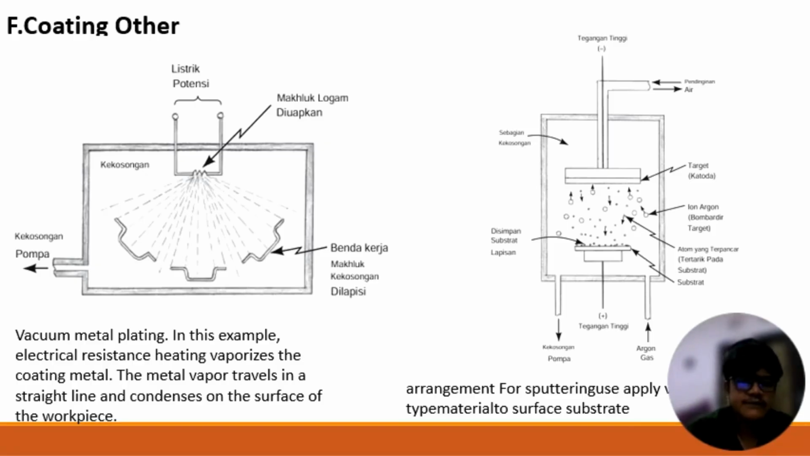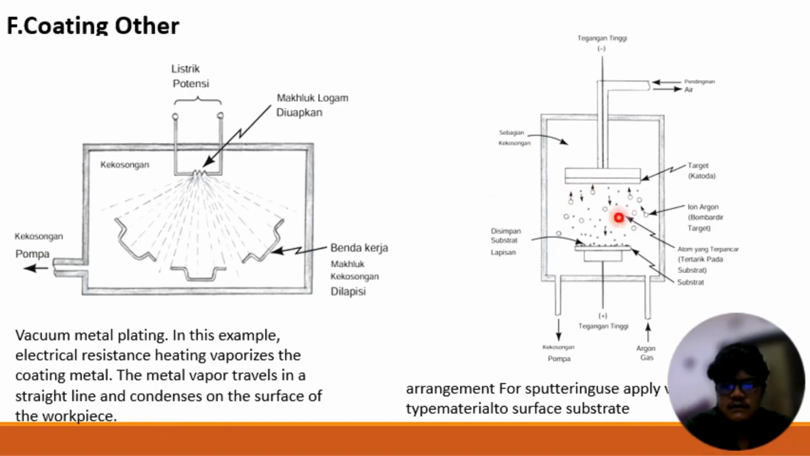For point F, water coating. For the first picture, this is vacuum metal coating. What is its example? Electric resistance heating vaporizes the coating metal. The metal vapor travels in a straight line and condenses on the surface of the workpiece.